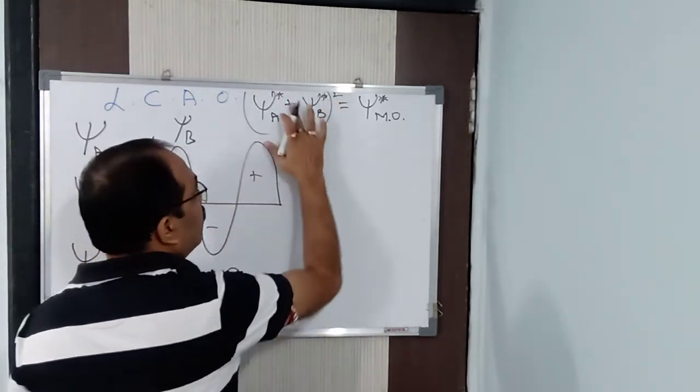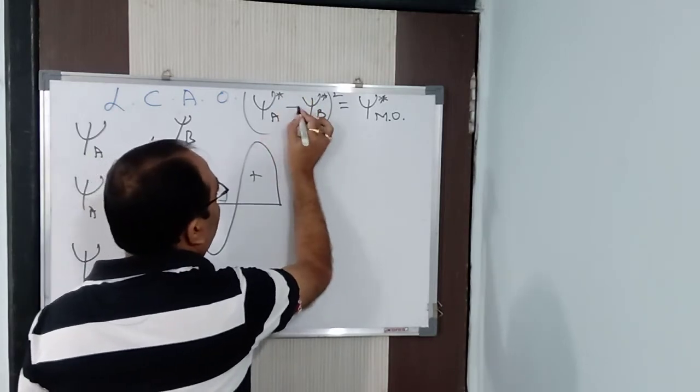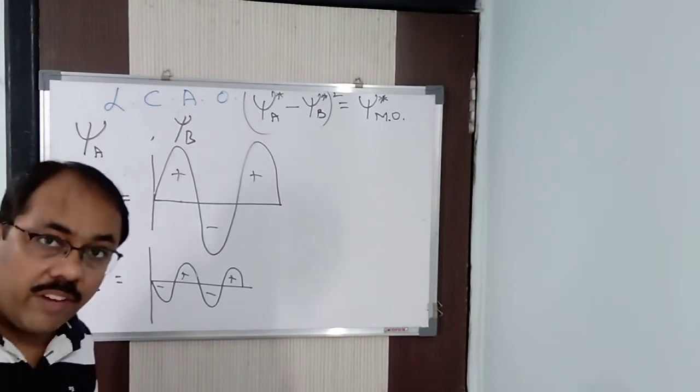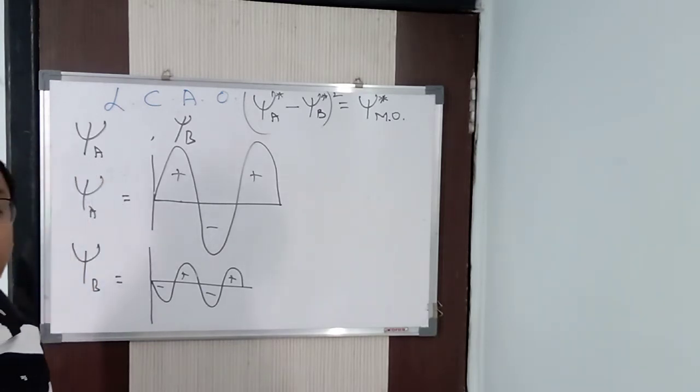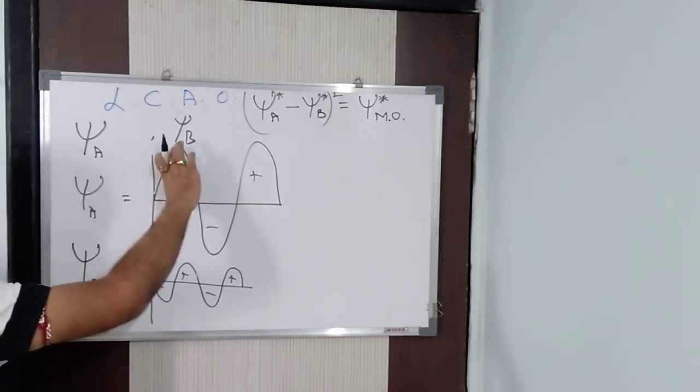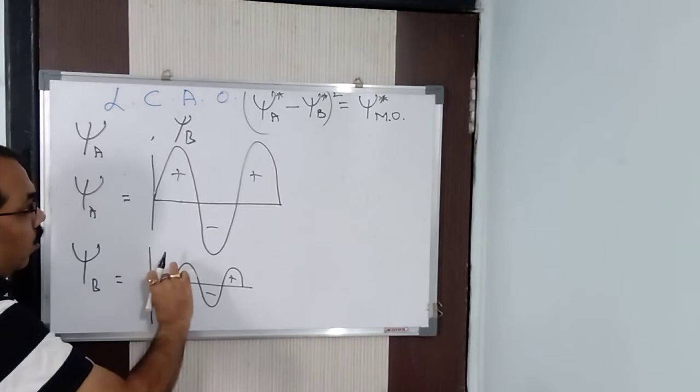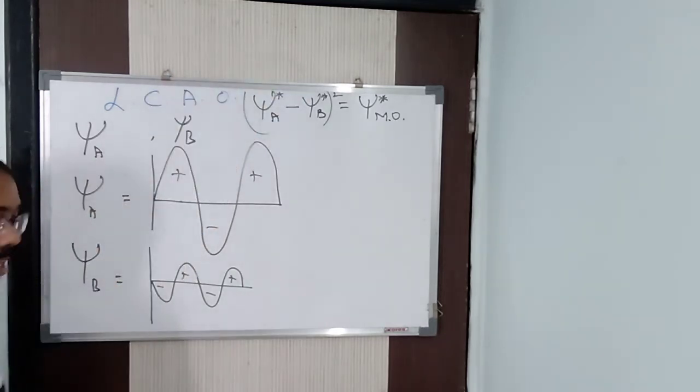So will it be plus? No. It will be minus. Just now I said, because it is destructive interference. Got it? It gives rise to anti-bonding. So it is psi A minus psi B, because the amplitude of A is greater than that of B. If suppose B would have been more, then psi B minus psi A.